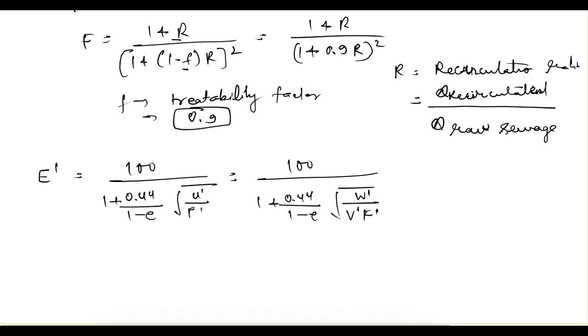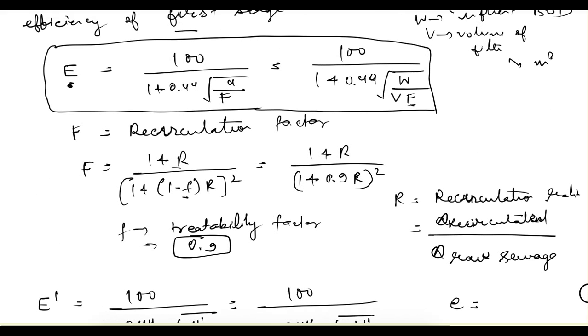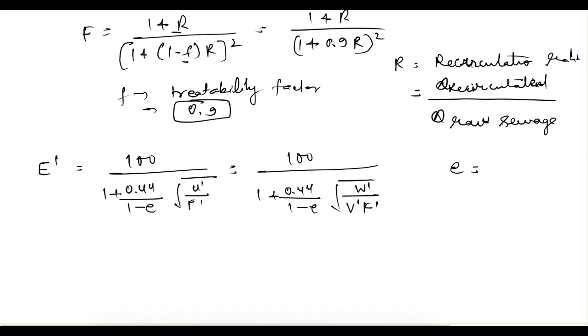Small e here is, initially we saw this capital E for the first stage, we can write it as E1. So E1 is equal to capital E1 upon 100.